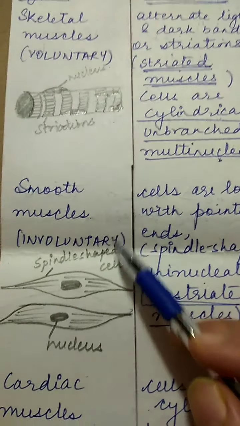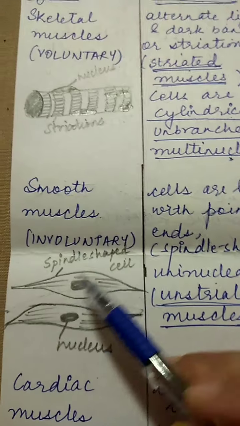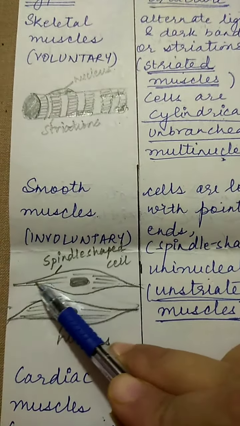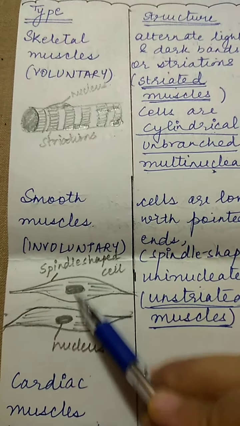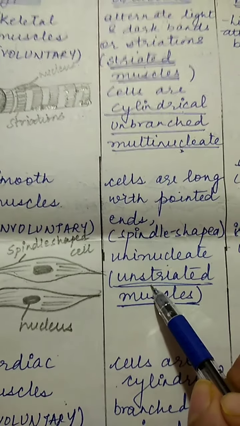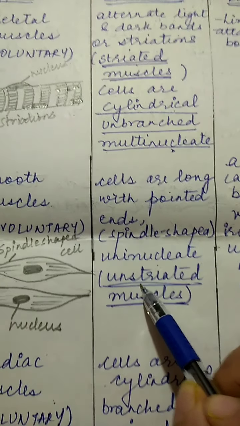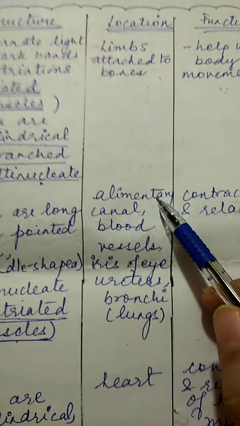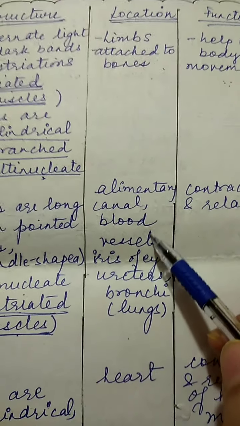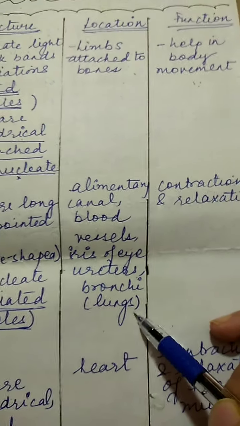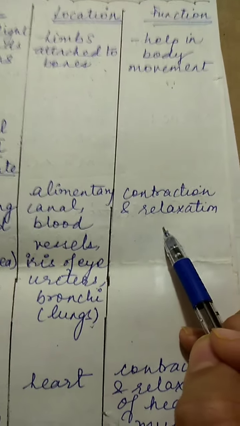Next, smooth muscles. These are involuntary, not under our control. Let us look at the shape. These are spindle shaped. Spindle means pointed at the ends. And they do not contain any light and dark regions. These are the fibers. So these do not contain any stripes or striations, so they are called unstriated muscles. Where are they present? Alimentary canal, the food pipe, blood vessels, iris of the eye, in the ureters and in the lungs. Again, they help in contraction and relaxation of the muscles.